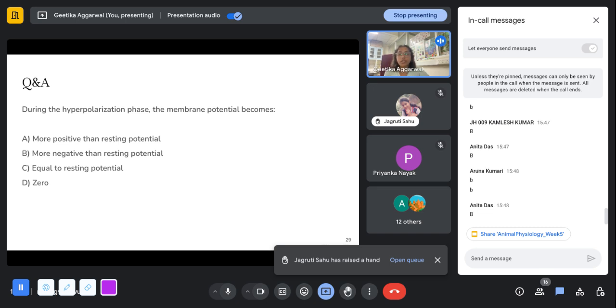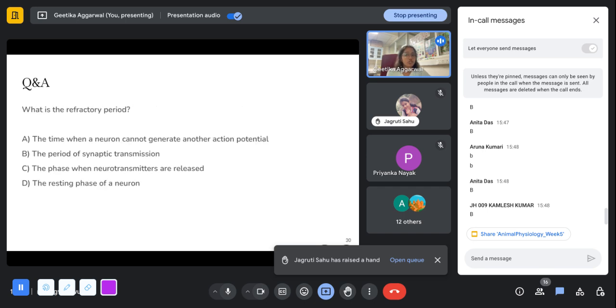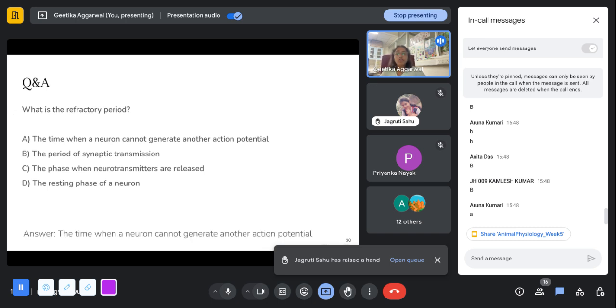Correct. It's basically more negative than the resting potential. So it starts becoming more and more negative than the resting potential. Okay, so what is the refractory period of a neuron? So you're correct, Aruna. Basically, the time which a neuron takes before it can generate another action potential. So it's the time when a neuron cannot generate another action potential.